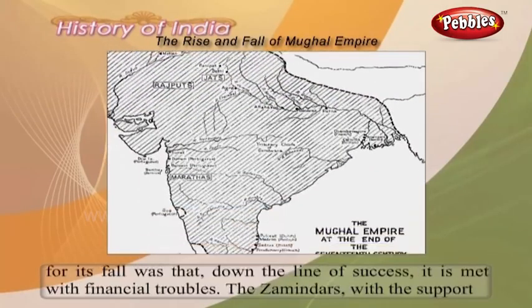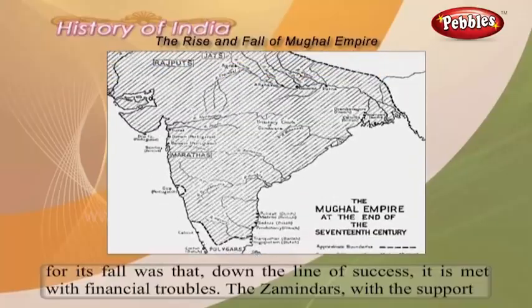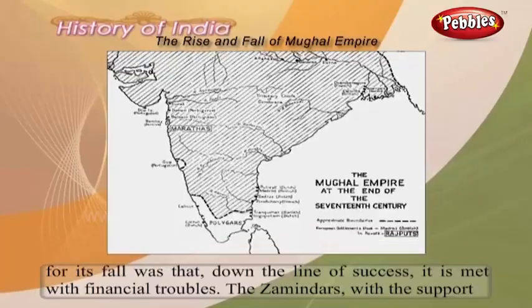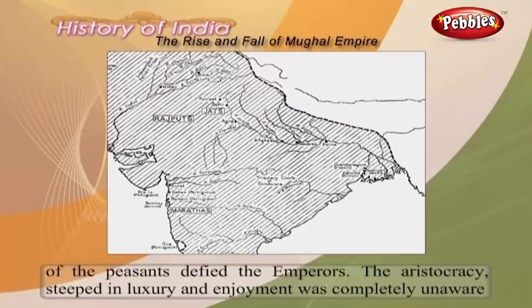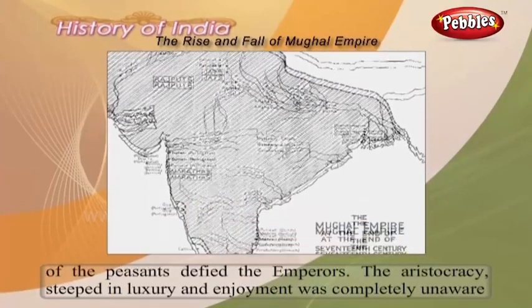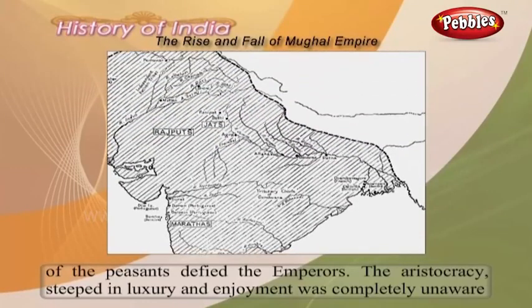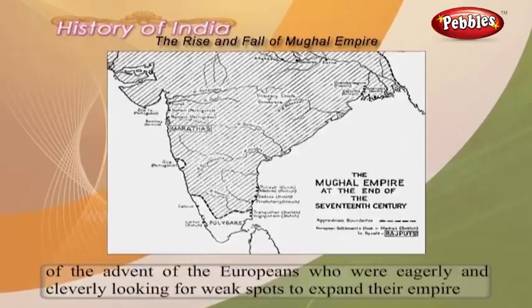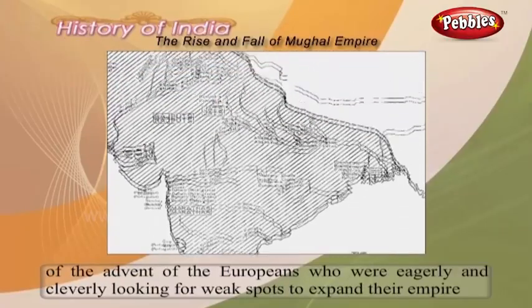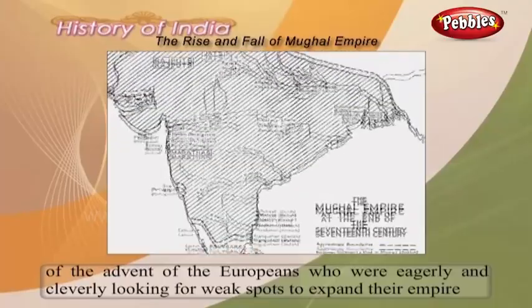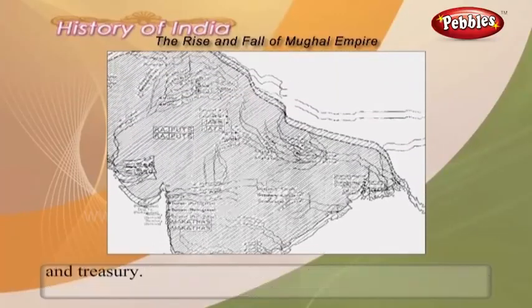One of the reasons for its fall was that down the line of success, it met with financial troubles. The zamindars, with the support of the peasants, defied the emperors. The aristocracy, steeped in luxury and enjoyment, was completely unaware of the advent of the Europeans who were eagerly and cleverly looking for weak spots to expand their empire and treasury.